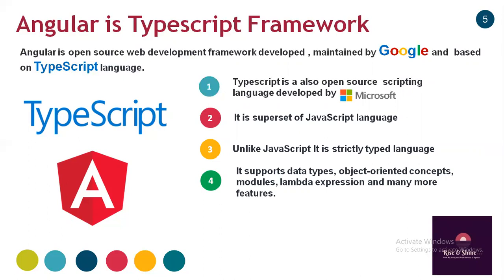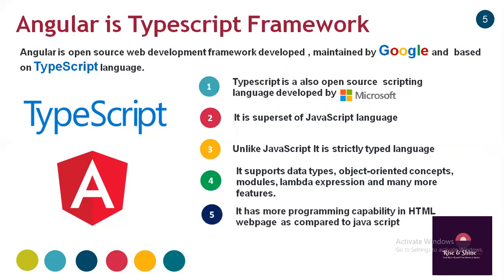It also supports modules, lambda expressions, and many more features, so it has more programming capability in HTML web pages compared to JavaScript. Angular is an open source web development framework developed and maintained by Google, and it is based on the TypeScript language. So Angular is a TypeScript framework.